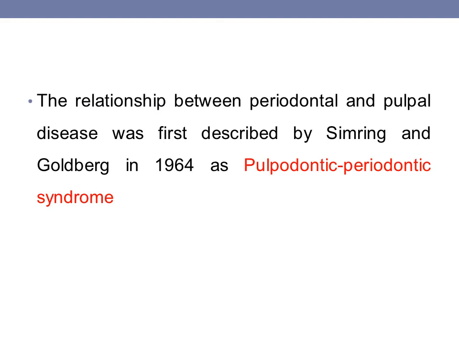The term endoperio lesion has been used to describe the lesion due to inflammatory products found in various degrees in the pulpal tissue or in the periodontium. Now, pulpodontic periodontic syndrome can be initiated by either pulpal or periodontal disease and it may manifest as pulpal and periodontal symptoms.